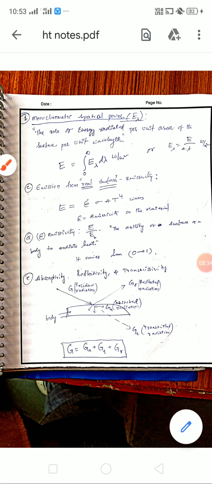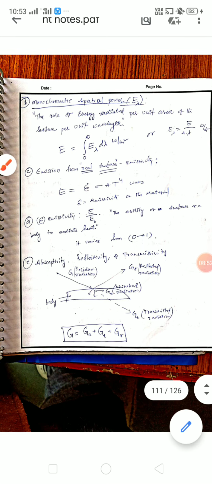Next, emission from a real surface, that is emissivity. The emissive power E is equal to epsilon sigma A T power 4. This epsilon is the emissivity of the material. For a black body, the emissivity is equal to 1.